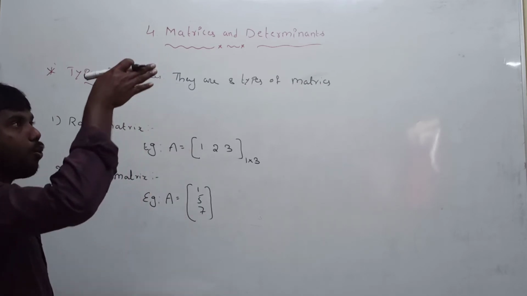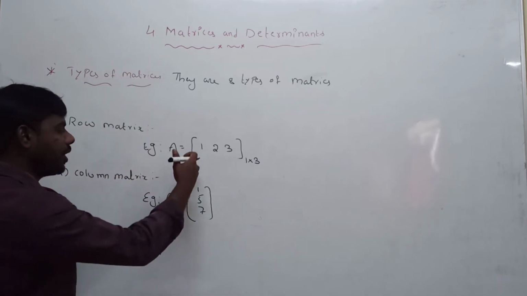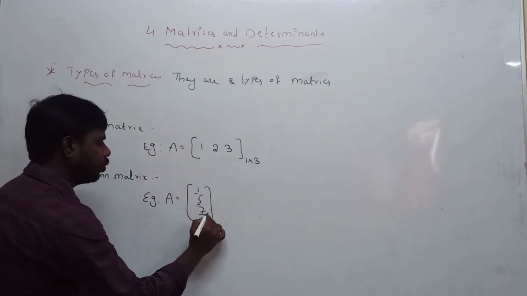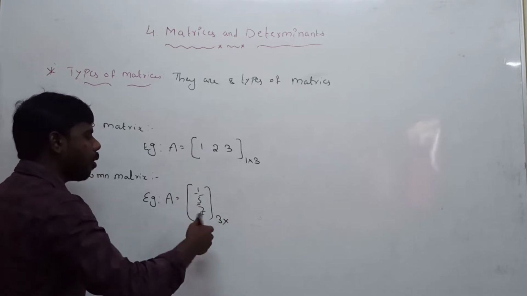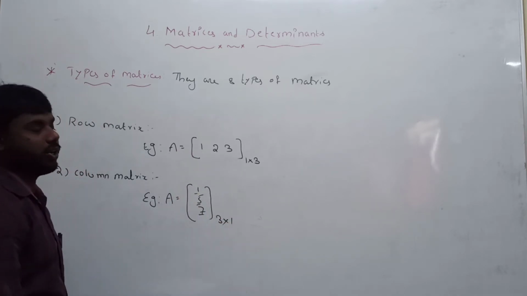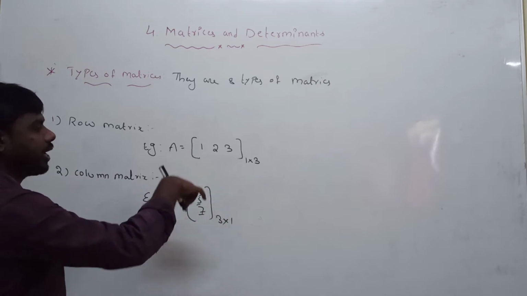That's why we are taking vertical matrix. How many rows are there? 1, 2, 3. 3 rows. How many columns? Only one column. First we take rows, after that we take columns.